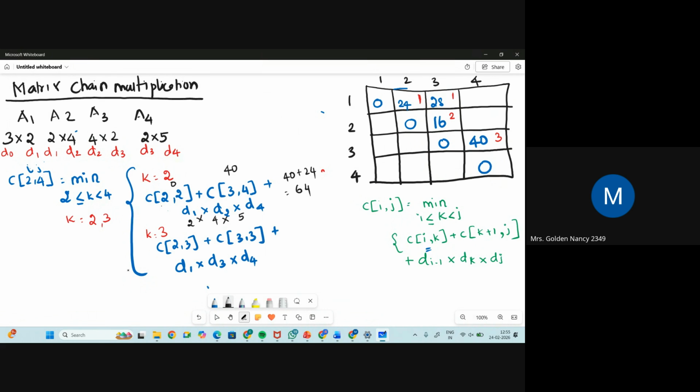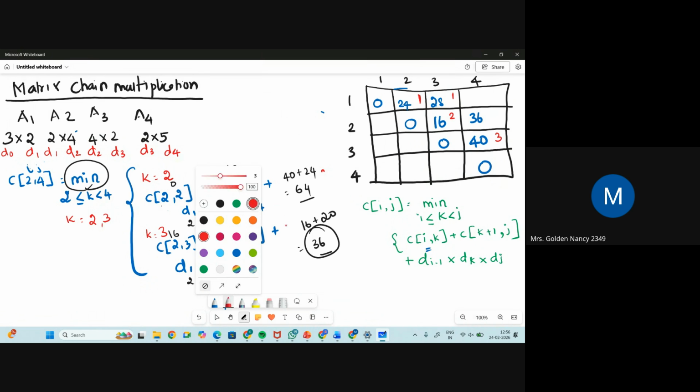Similarly, what is the value of 2 cross 3? It is 16. 3 cross 3 is 0, d1 is 2 into d3 is 3, into d4 is 5. 5 2s are 10, 10 3s are 30... so 16 plus 20, which is nothing but 36. Among these two values, we need to find the minimal value. What is the minimum of 64 and 36? 36 is the minimal value, so I'm writing 36 here. When k is equal to 3, I got this value. I'm writing it here.